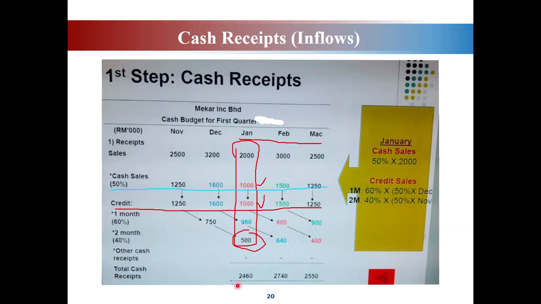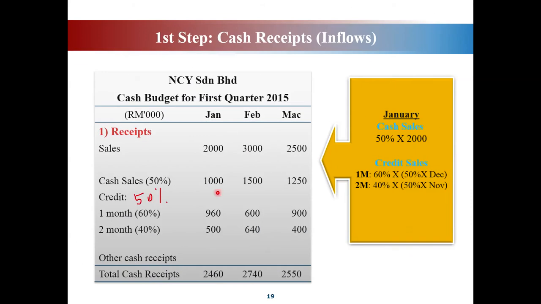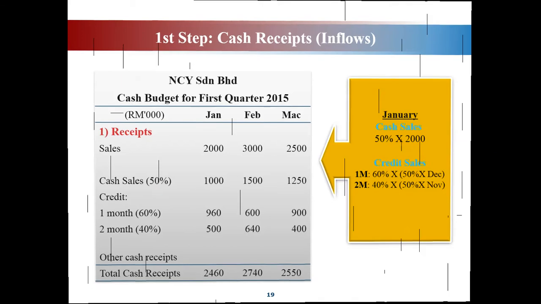So for January, the total cash receipt will be 2,460. For February, 2,750 and March is 2,550. So all these are the cash inflows. Money comes in. Alright, this is how you get the answer here. I'm showing you the working, how you get the answer.